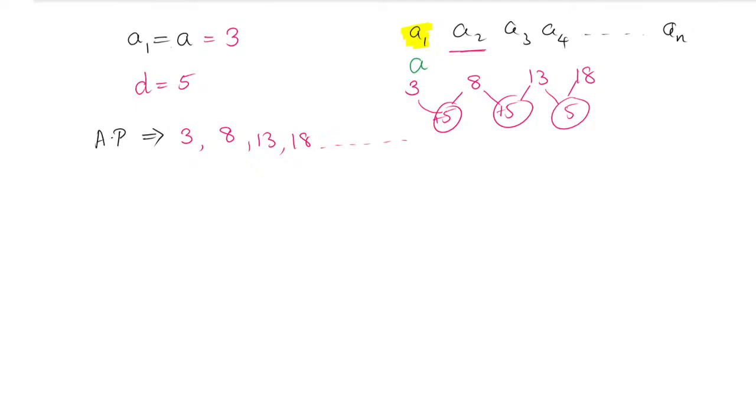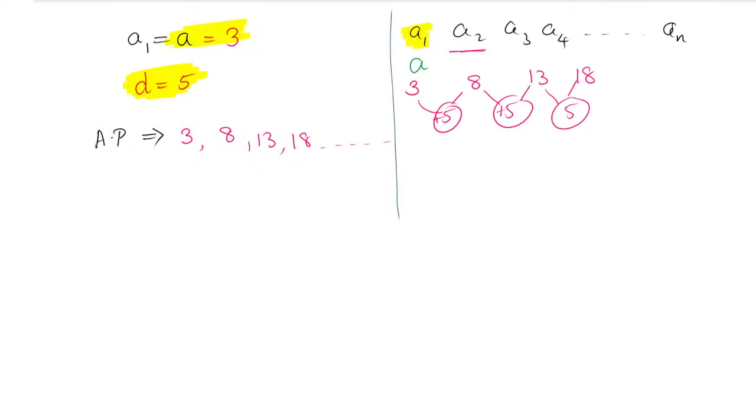So we can find the AP if they have given a value for us, the first term, and also they have given the D value for us. If you know the first value and the common difference, it is possible to find the AP. So it is easy to find. For that purpose, see here, the last term we don't know because the last term they have not given.